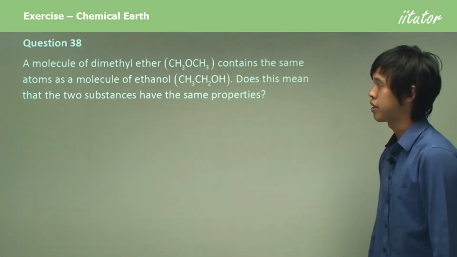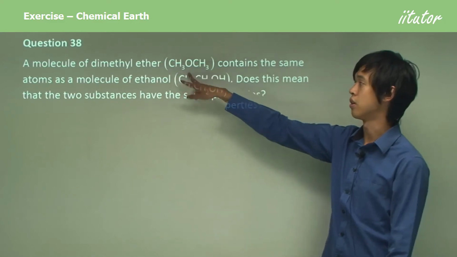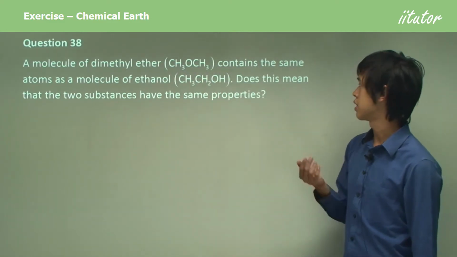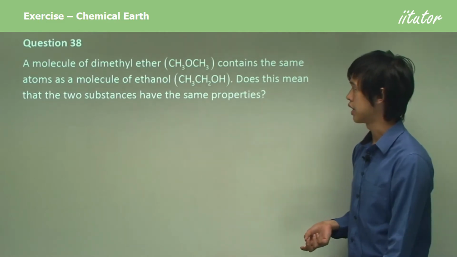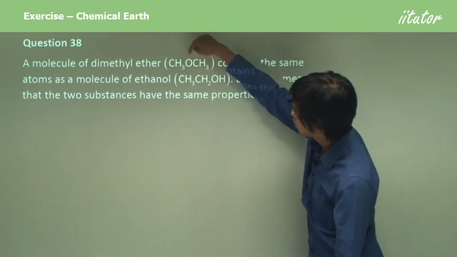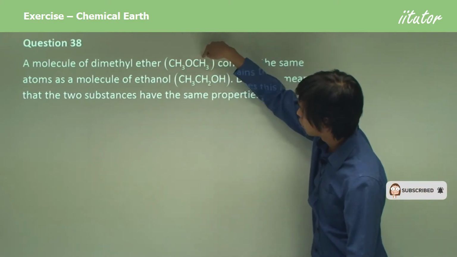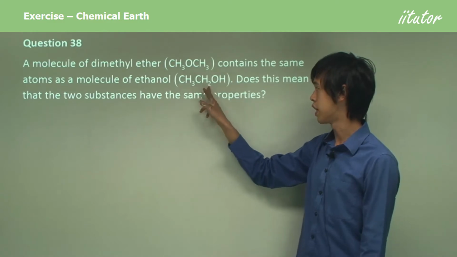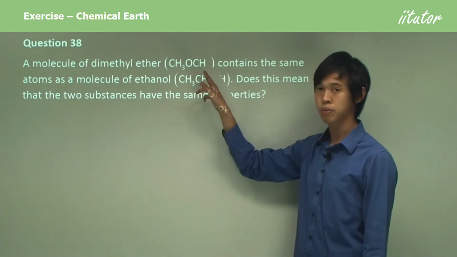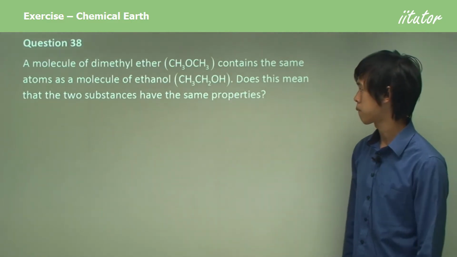A molecule of dimethyl ether, which is this molecule, CH3OCH3, contains the same atoms as a molecule of ethanol, CH3CH2OH. You can see there are 2 carbons, 6 hydrogens, and 1 oxygen atom in each. They have exactly the same components.